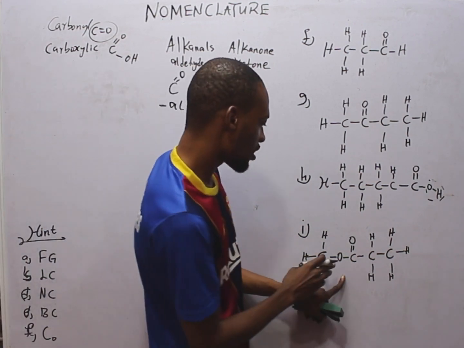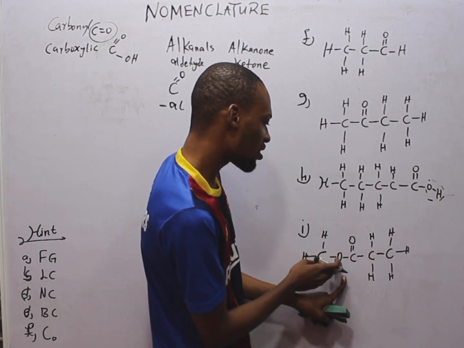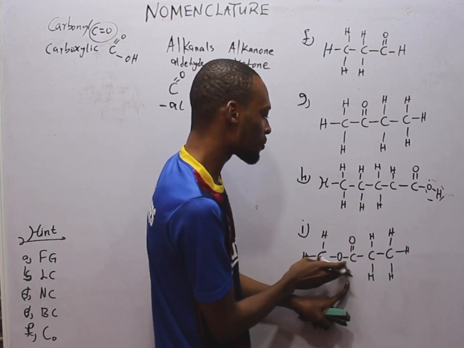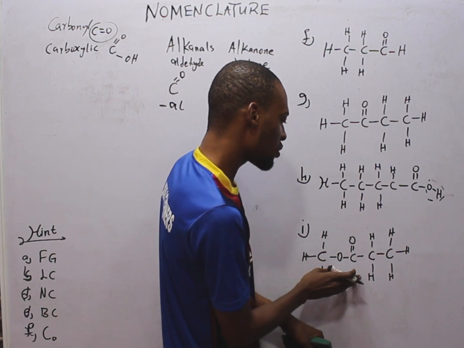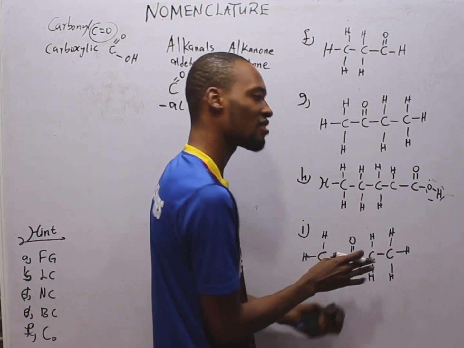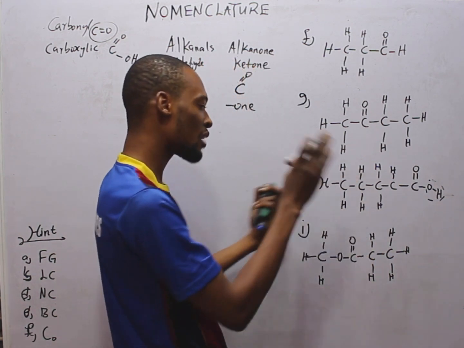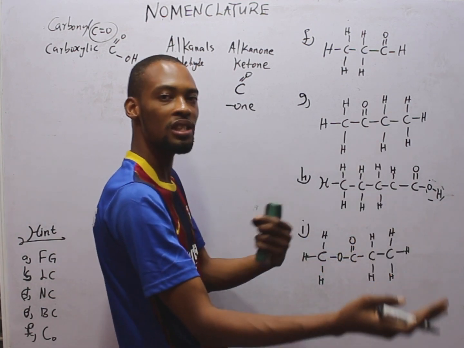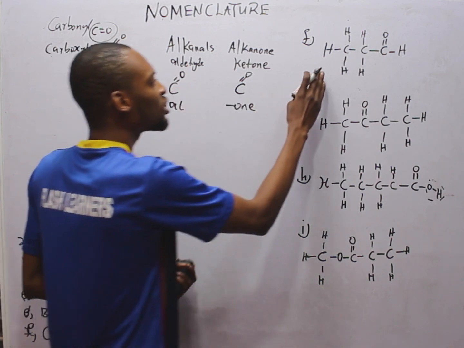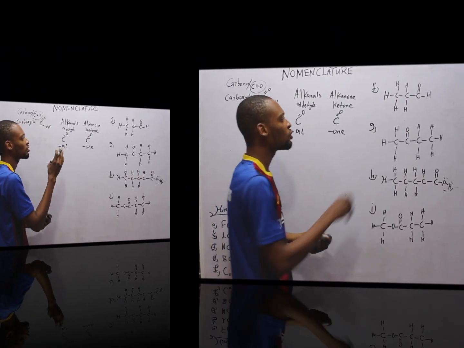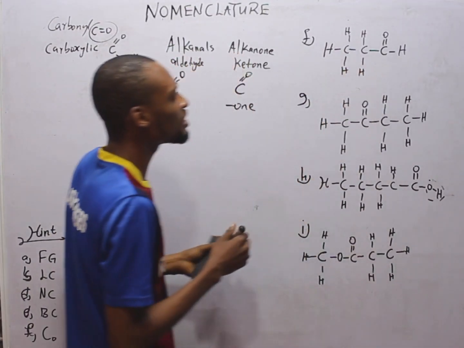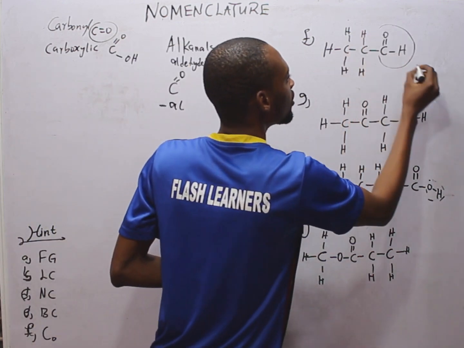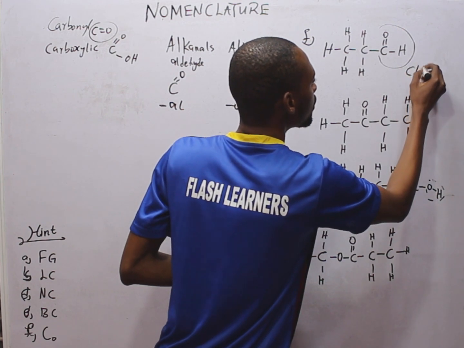Looking at this, there is oxygen in the middle, then carbon double bonded to oxygen. So this is entirely different. This is an ester. You will see the naming of esters later. It is usually like ethyl ethanoate: an alkyl group and the other part, which is the noate group. Now, how do we name this? With this, the functional group is al, alkanal, like we already have here. CHO.